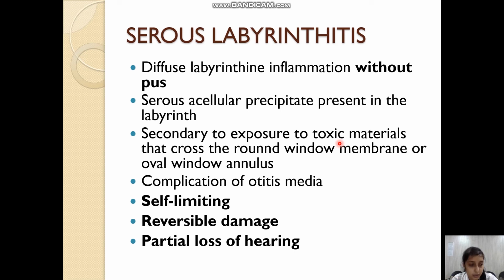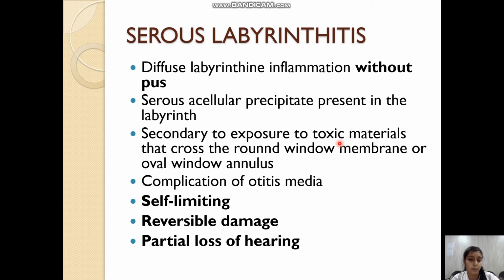Bacterial exotoxins can enter the inner ear via the oval or round window or through the labyrinthine fistula and cause labyrinthitis. It is usually a self-limiting condition. The damage occurring during this serous type of labyrinthitis is self-limiting.